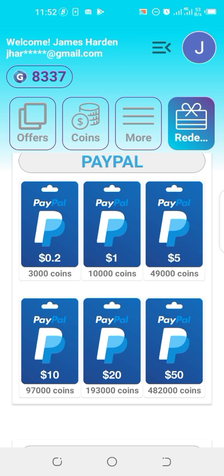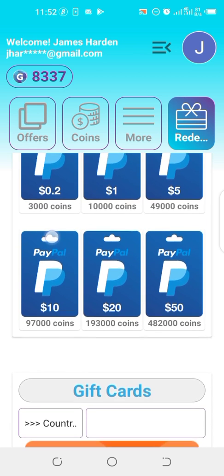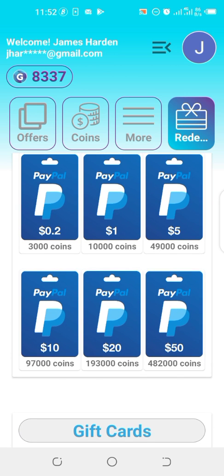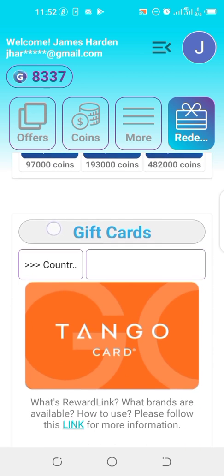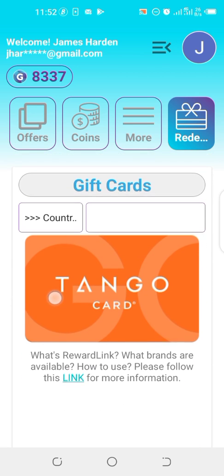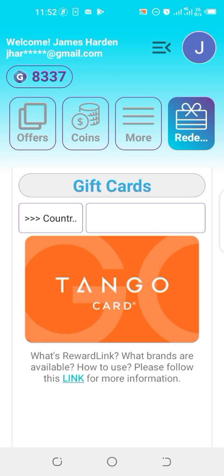Once you reach the required amount, you can withdraw the money that you want. Then they also have gift cards. Depending on the country or your geographical location, you can claim a gift card on Tango.